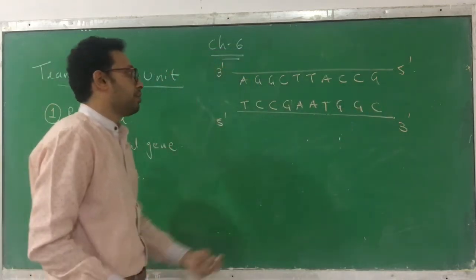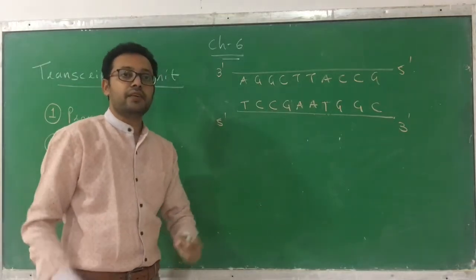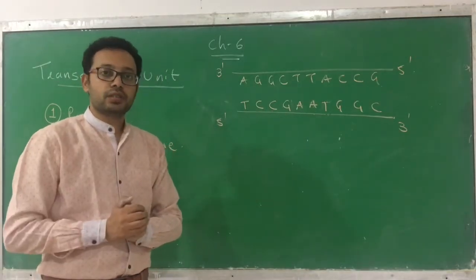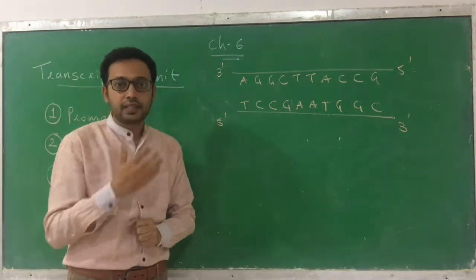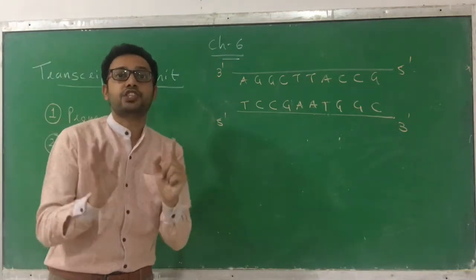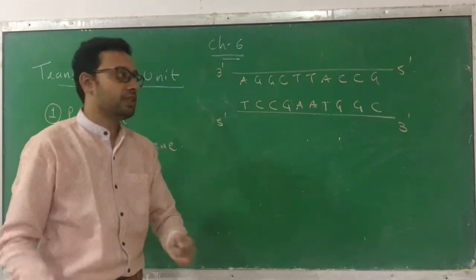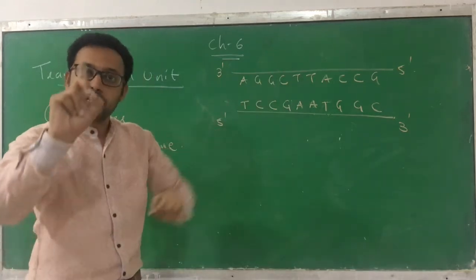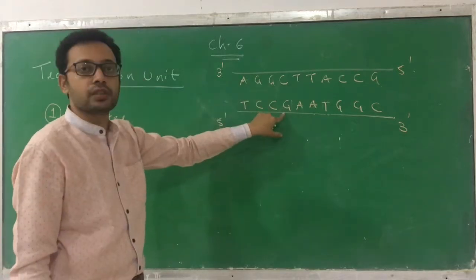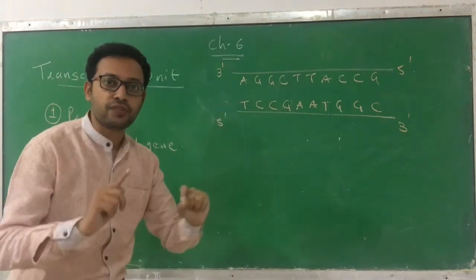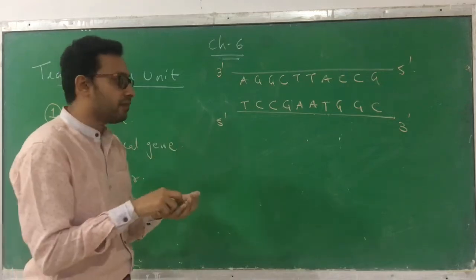Suppose assume that this is a DNA. Now we have to copy from this and form an RNA. So first of all we have to determine which chain will be copied. Which chain will be copied? Because in transcription both chains are not copied. Only one chain is going to be copied. But which one? This one or this one? First of all I will give you a name of this chain.